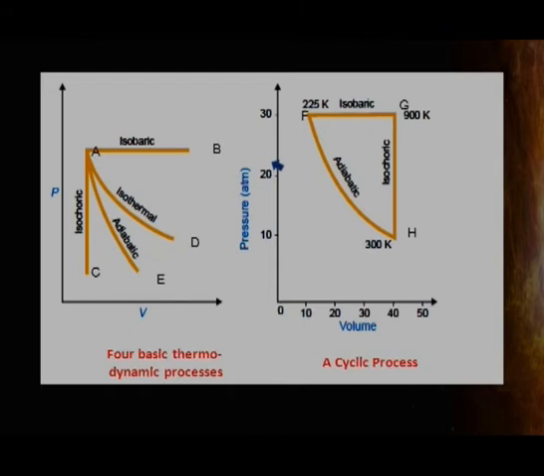In the second figure, you can see a cyclic process. From F to G, the process goes isobarically, from G to H isochorically, and from H to F adiabatically. F is the initial state of the system. Hence, the system attains its initial state after three different processes: isobaric, isochoric and adiabatic. Hence, a cycle is completed and this process is known as a cyclic process.